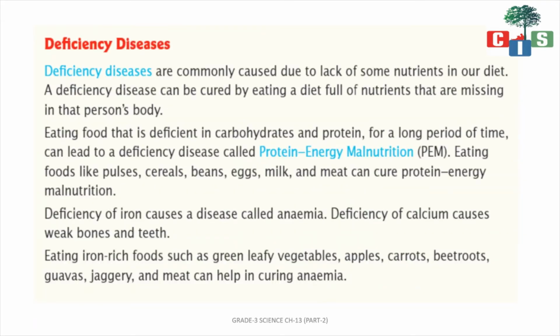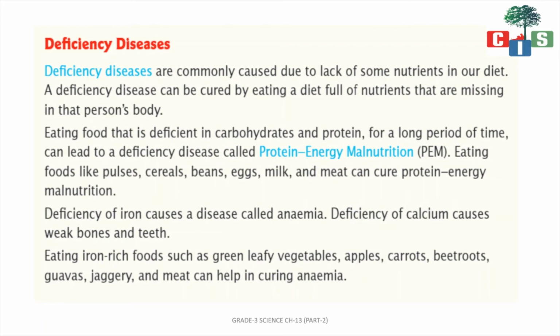Now we will see about some deficiency diseases. If we do not take a particular thing, like protein, carbohydrate or vitamins in the right amount, then our body will suffer from some diseases. If we are not taking carbohydrate and protein in proper amount, we will suffer from the disease known as protein energy malnutrition.